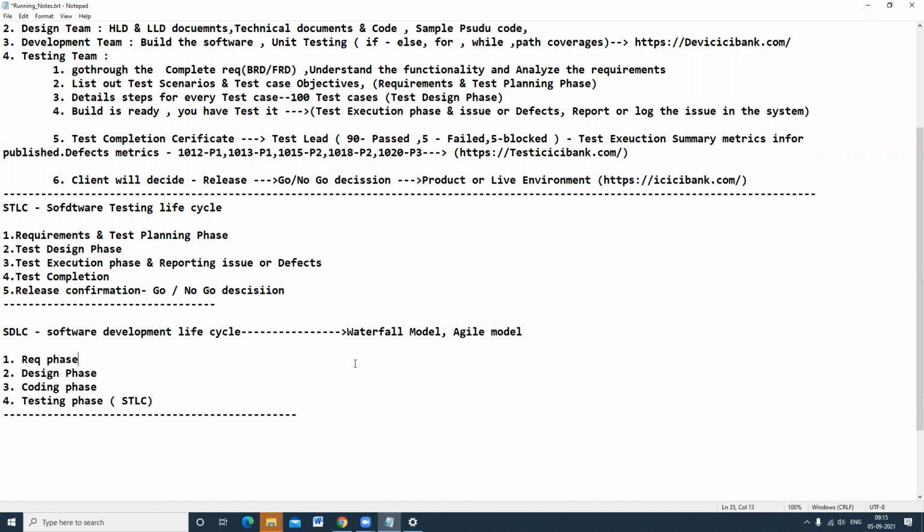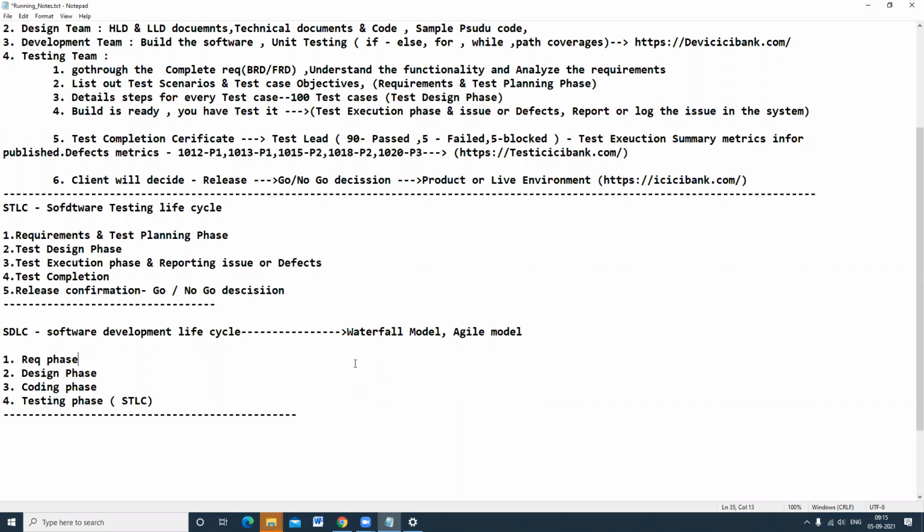If the project is following the agile model, then daily in the morning from 10 to 10:30, you will have a scrum call meeting.